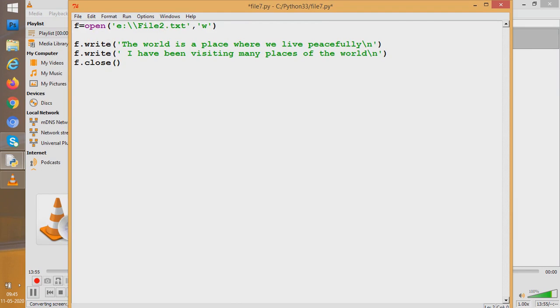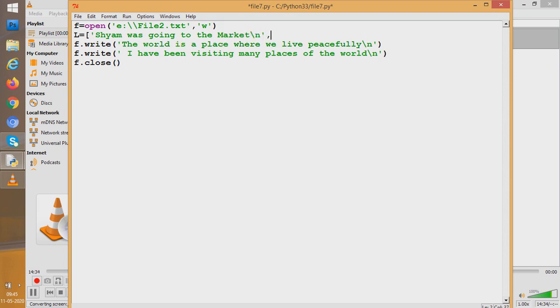But how do we use writelines? Writelines helps us to write more than one line at one go. What we do is we create a list. See, I'm creating a list here, writing a few lines. Say, Shyam was going to the market. This is one line. So let me write it properly here. Shyam was going to the market. So this is one line I wrote, and let us have a \n so that the line ends.